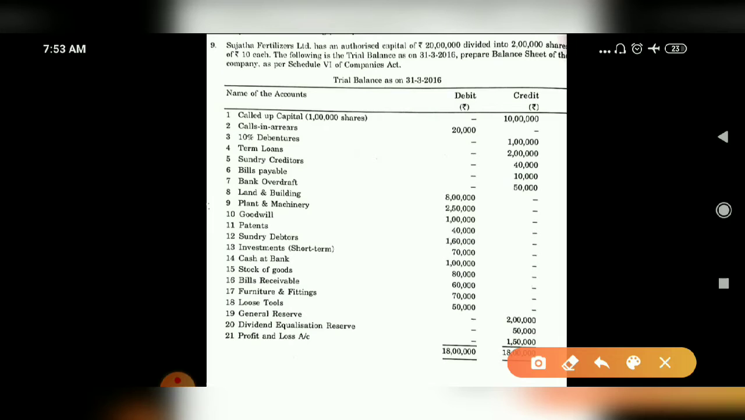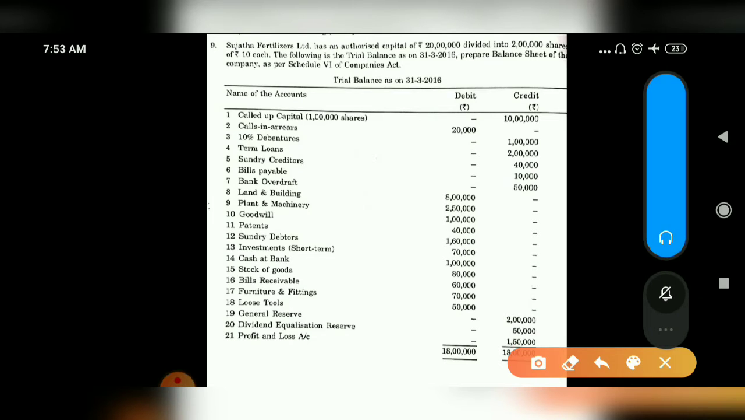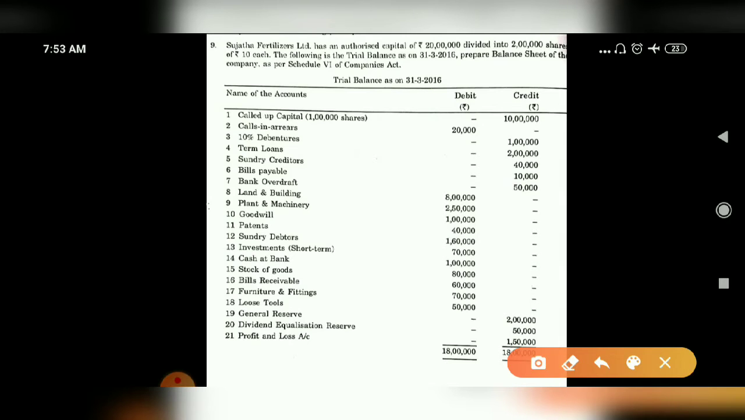Then 2 lakh shares are there of rupees 10 each. Then the following trial balance is given, and you have to prepare the vertical balance sheet under the schedule 6 of the Companies Act. So every year the problem will be given like this way. As per the schedule 6 of the Companies Act, you have to write your vertical balance sheet. P&L account is not asked here. You just have to prepare the balance sheet. In the previous class we have studied P&L account, and now let us study this balance sheet.